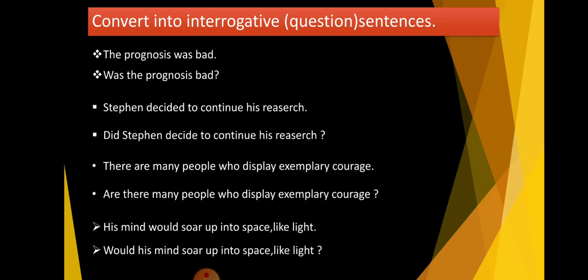Try to make interrogative sentences on your own. Find out some sentences from the passage and convert them into question form. All these types of sentences, you have already learned. So here is only the revision of these types of sentences. Some activities we have solved here in this workshop. There are 2 to 3 activities which you have to write on your own. Write all these activities in your notebook. We will see them afterwards. Okay? Thank you.